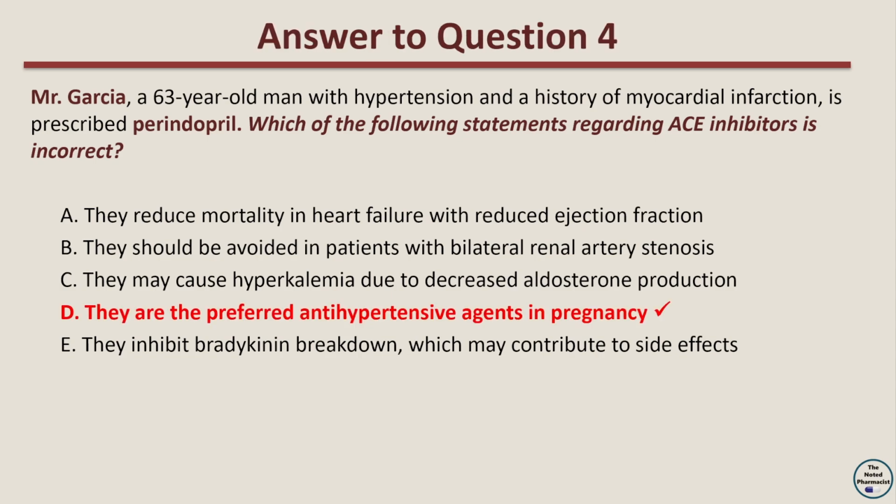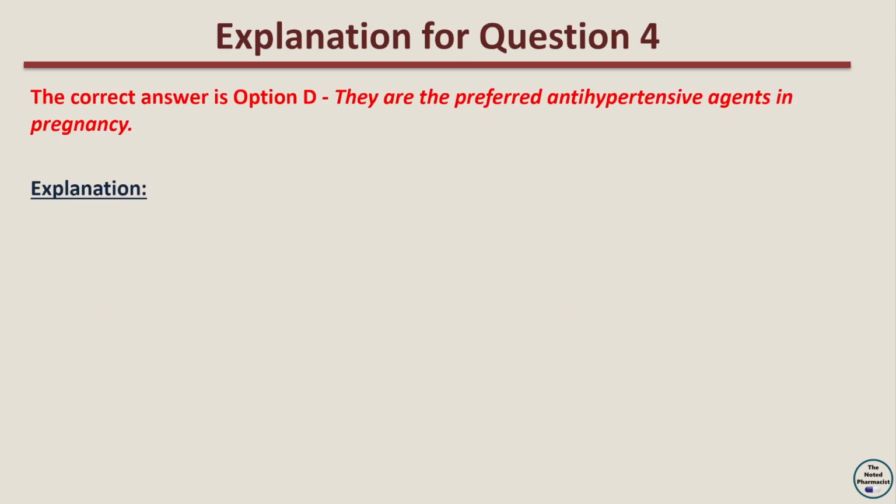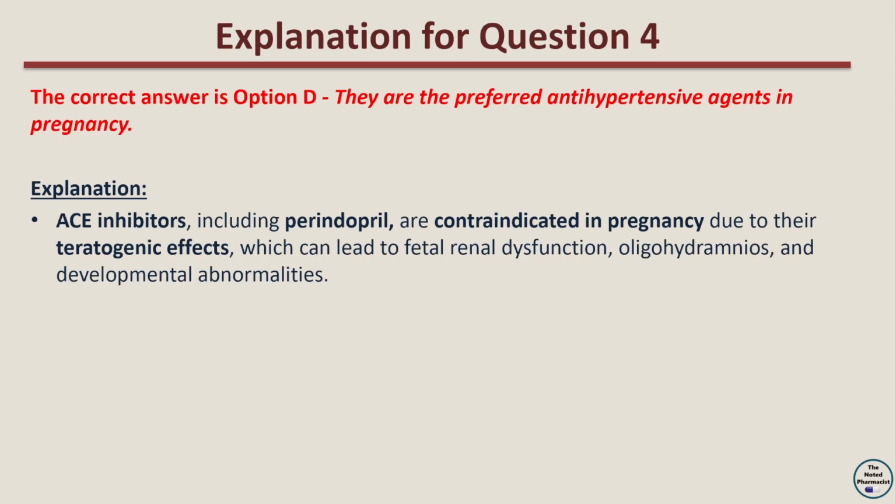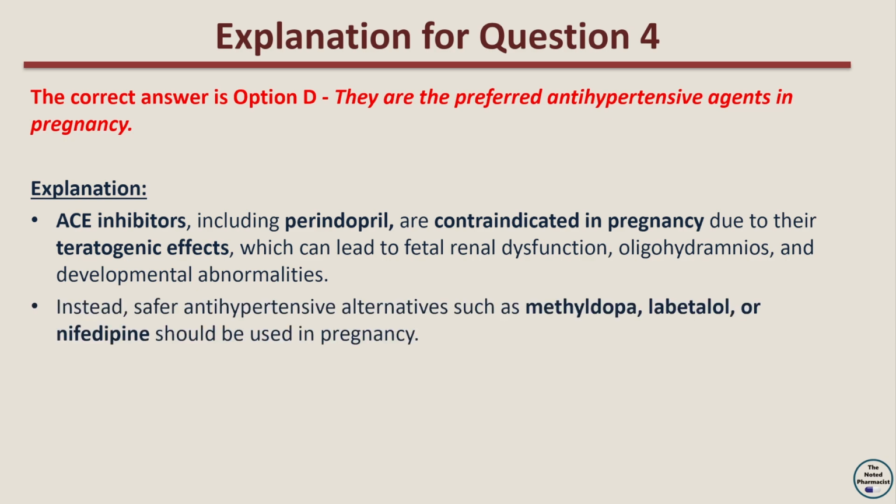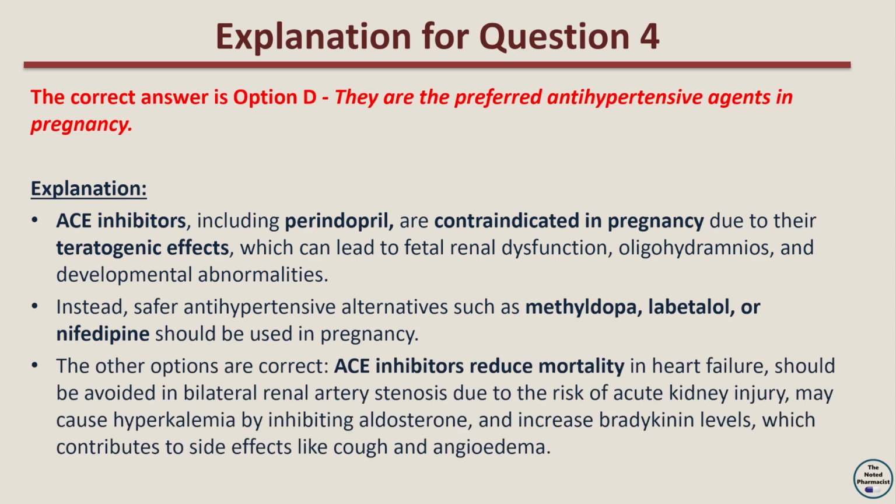The correct answer is option D, they are the preferred antihypertensive agents in pregnancy. The explanation is that ACE inhibitors, including perindopril, are contraindicated in pregnancy due to their teratogenic effects, which can lead to fetal renal dysfunction, oligohydramnios, and developmental abnormalities. Instead, safer antihypertensive alternatives such as methyldopa, labetalol, or nifedipine should be used in pregnancy. The other options are correct.